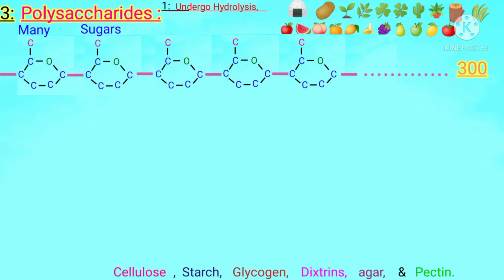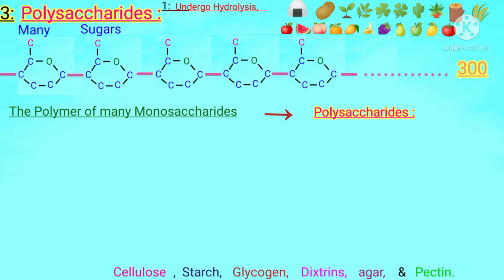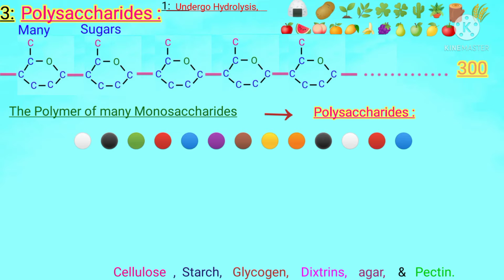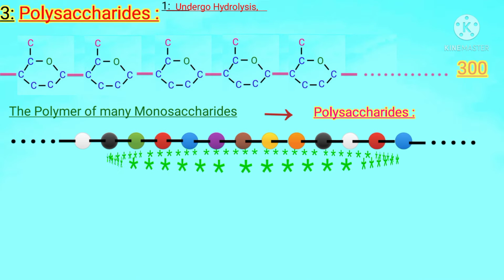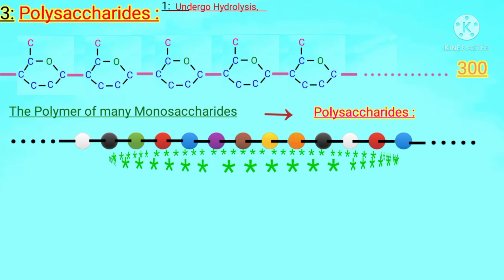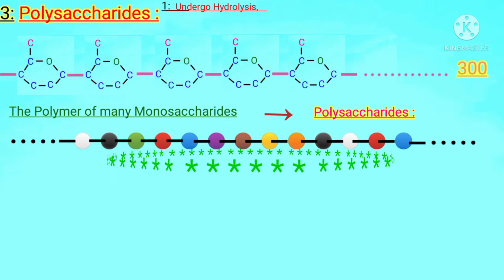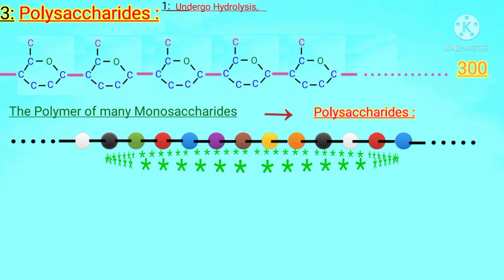Students, it is also said that the polymer of many monosaccharides is called a polysaccharide. Most students are confused by this definition, but it is very simple. How? Let's see. Poly means many and mer means shape, configuration. So when a large number of monosaccharides combine to form a specific polymer shape, then this specific shape is known as a polysaccharide.